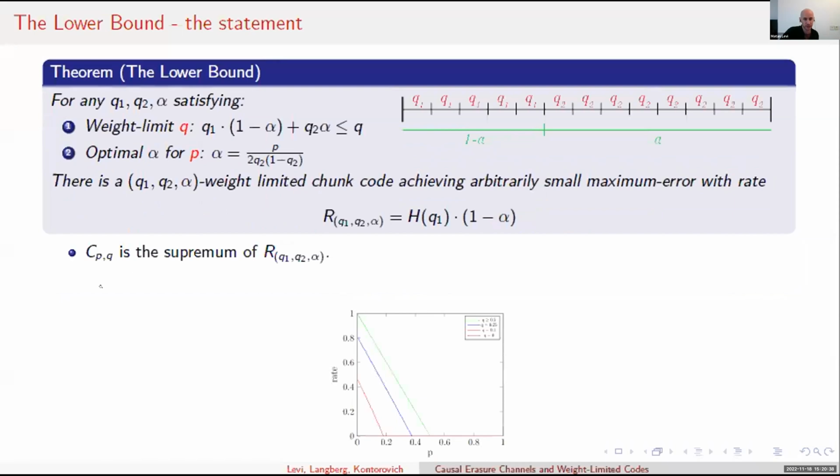So now we can define a CPQ to be the supremum of R(P, Q1, Q2, alpha).